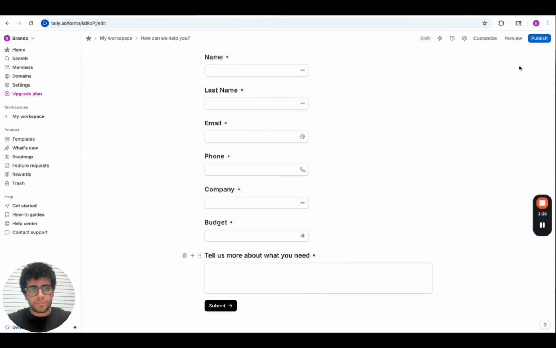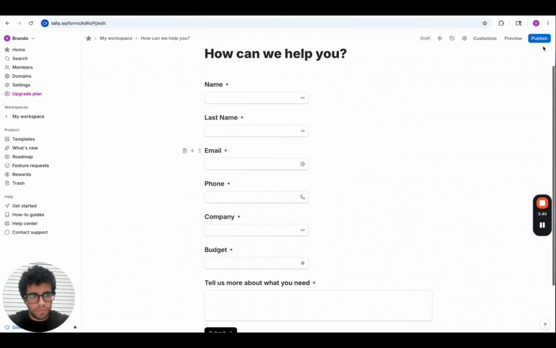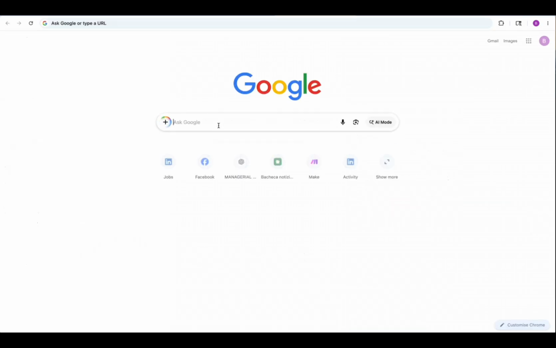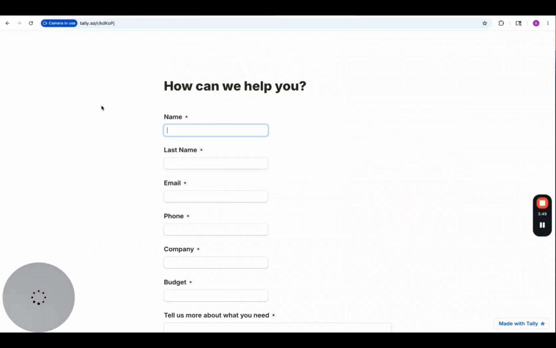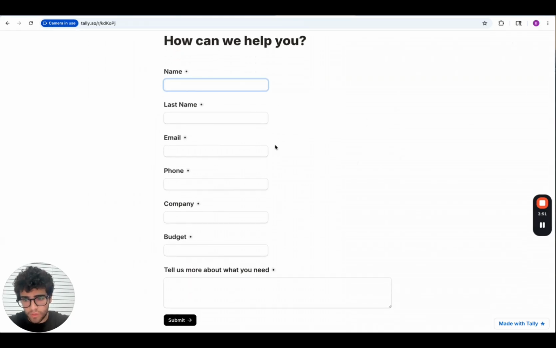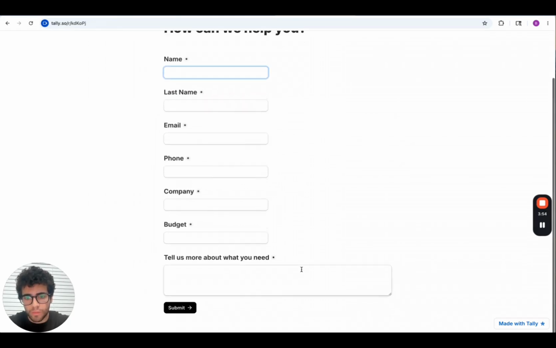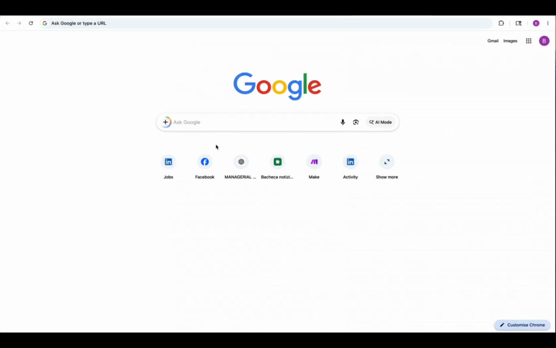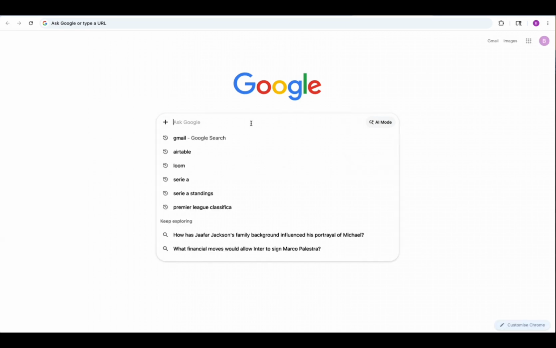Okay, great. So the form is completed. At the top right, there's the publish button, so we click publish. We receive a link. We can copy and paste the link into the Google search bar to see if it's working. It's working, it's already online. This is the form. Great, we go back and we just hit plus. We can open a new Google page, and then we just...